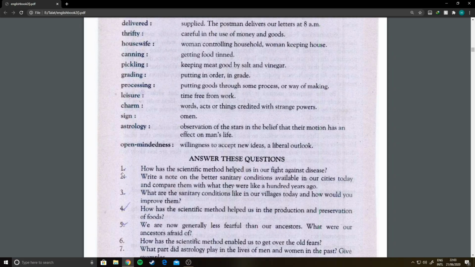And so far as the conditions of hospitals are concerned, it is quite clear that nowadays babies are born in hospitals and they are properly treated there. We live in a clean environment, and the main thing is the availability of pure water, which is very much important. It has prevented a lot of diseases. So these are some points that you can discuss in the answer of this question.